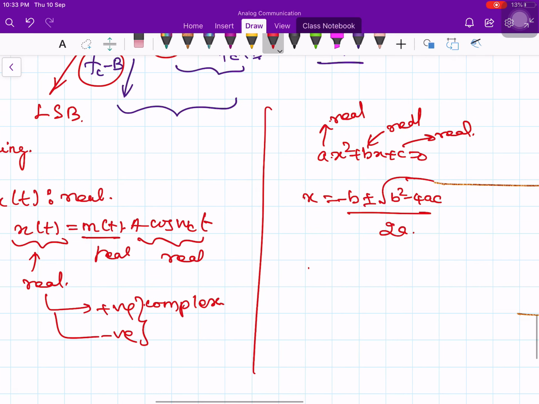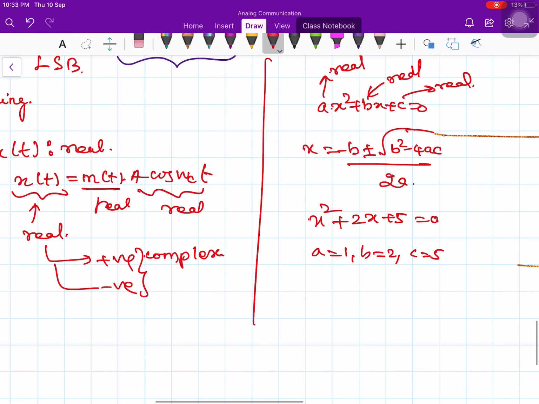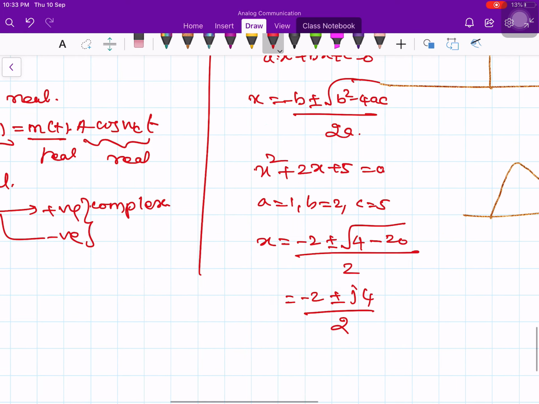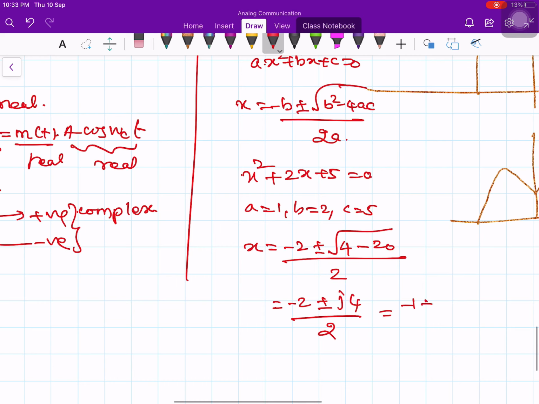For example, take x squared plus 2x plus 5. Here a is 1, b is 2 and c is 5. Then x is equal to minus 2 plus or minus square root of 4 minus 20, divided by 2. The square root of minus 16 is j times 4, so the roots will be minus 1 plus j2 and minus 1 minus j2.